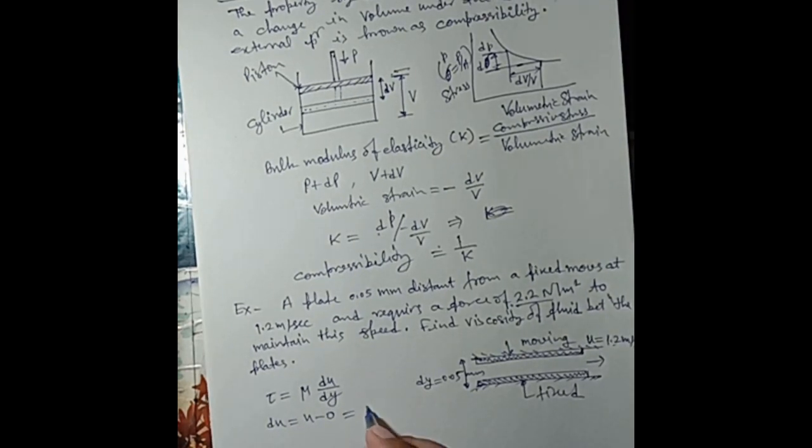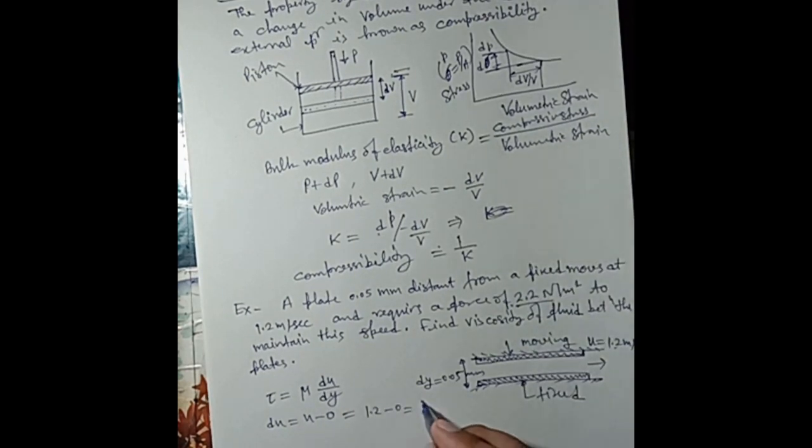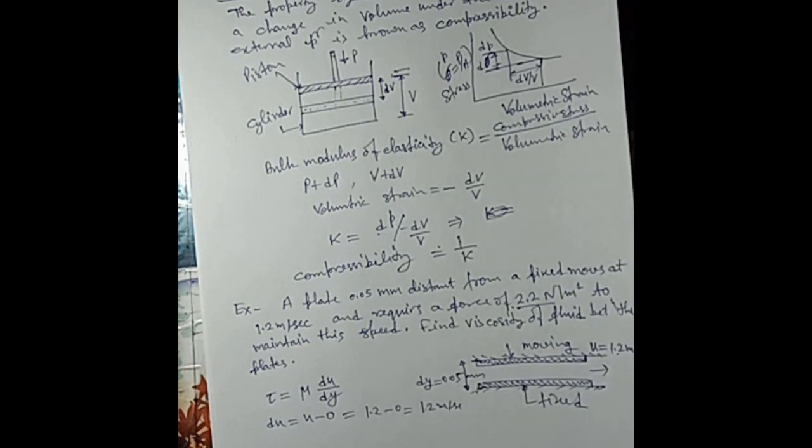Du is the change in velocity, that is u minus 0, and u is 1.2, so 1.2 minus 0 is equal to 1.2 meter per second. Change in distance dy is already given. Therefore, putting these values, 2.2 is equal to mu,